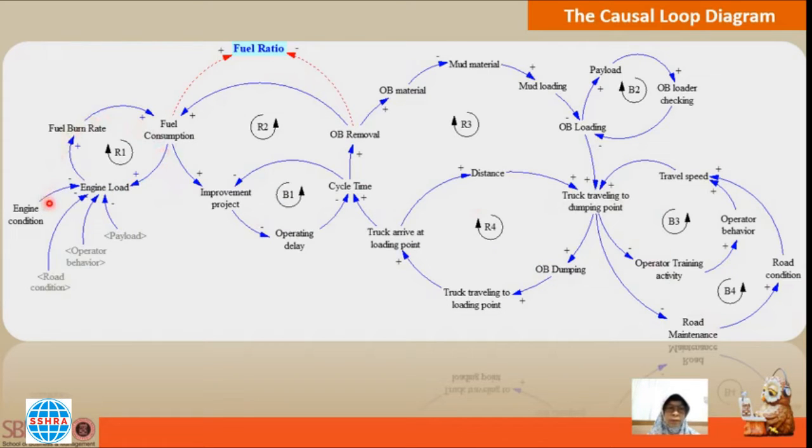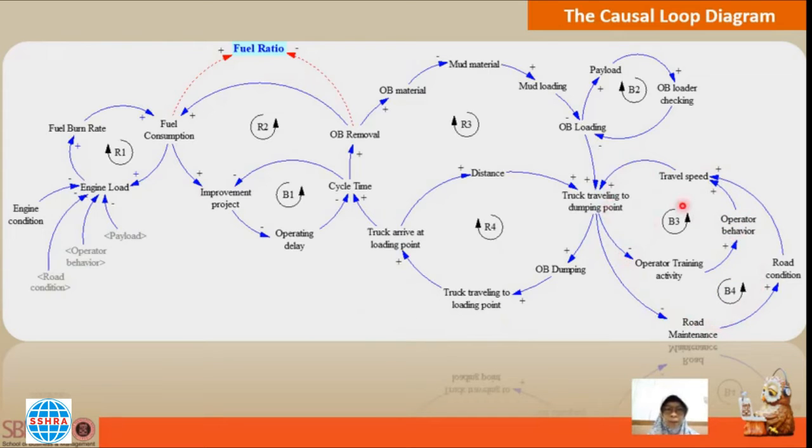In R1, we can see what we discussed earlier, that the fuel burn rate is affected by the engine load, and the engine load is affected by 4 engine load factors. Those are engine condition, road condition, operator behavior, and truck payload. The road condition and operator behavior here are the same variables that affect the travel speed in the B4 loop here.